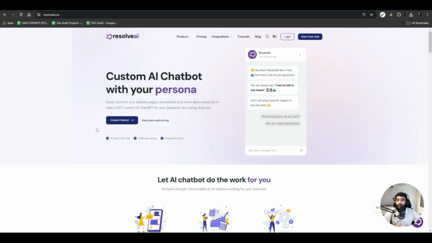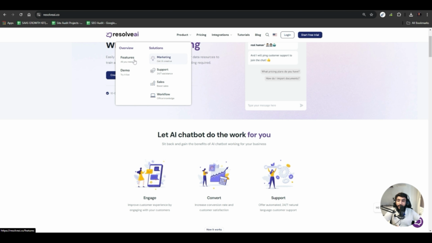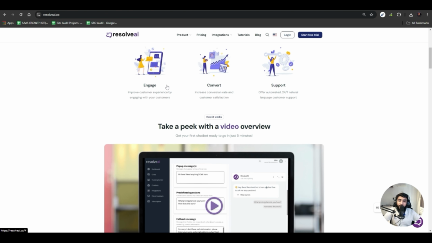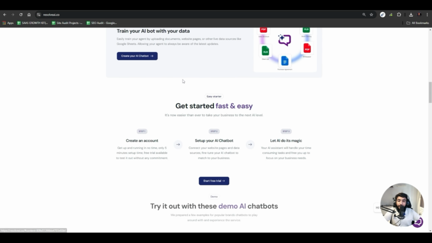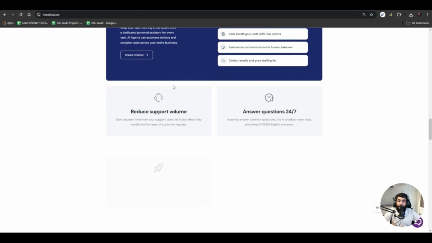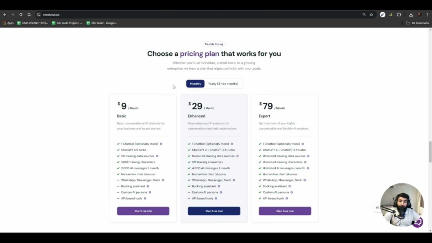Okay, so this is the tool that we are going to use to build the AI chatbot for us. This is their product, and we can use it for marketing, support, sales, and workflow automation. There are several automation things we can do with this chatbot, and there are several features. Like we can connect it with Slack, WhatsApp. We can book meetings, we can connect it with a calendar, and there are several other integrations as well.